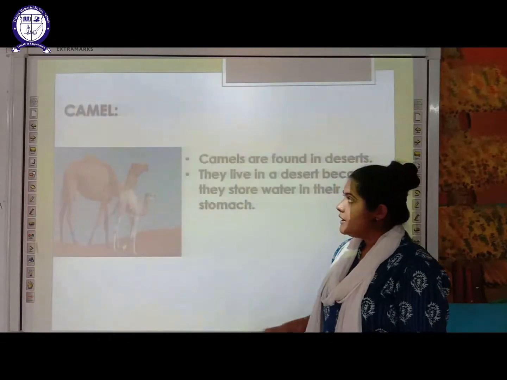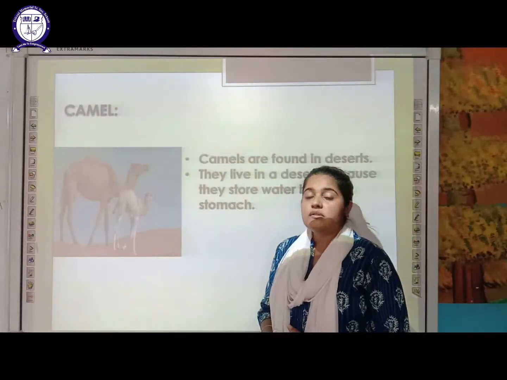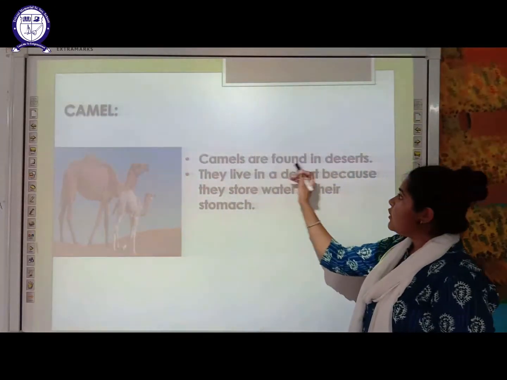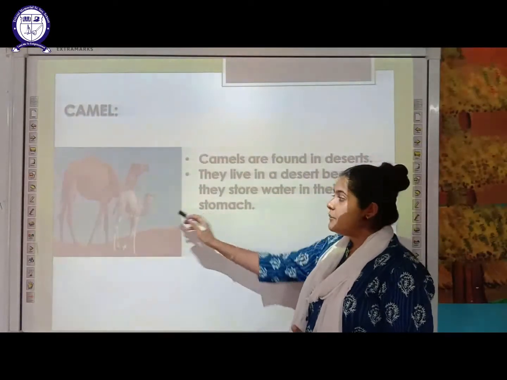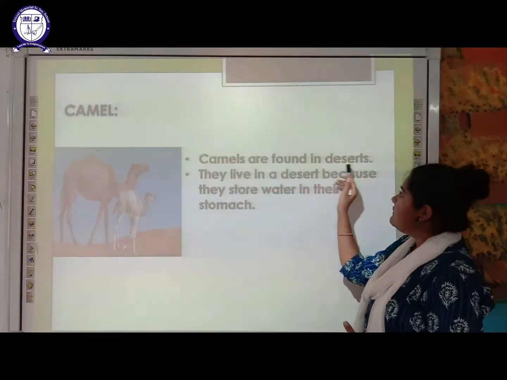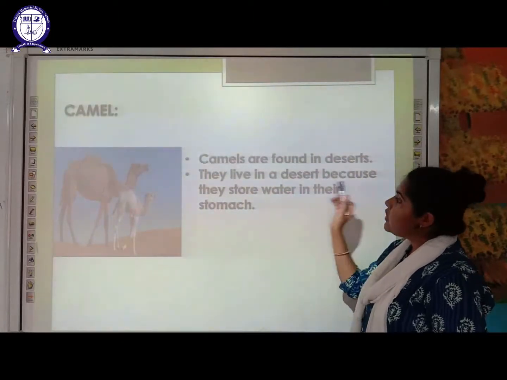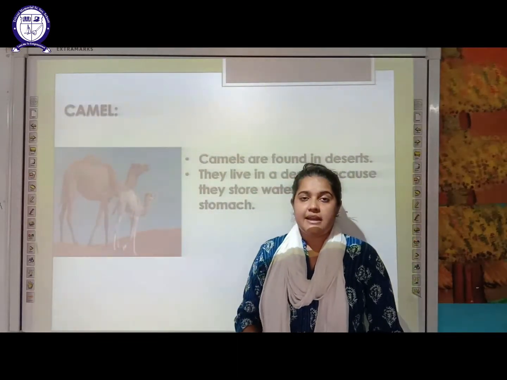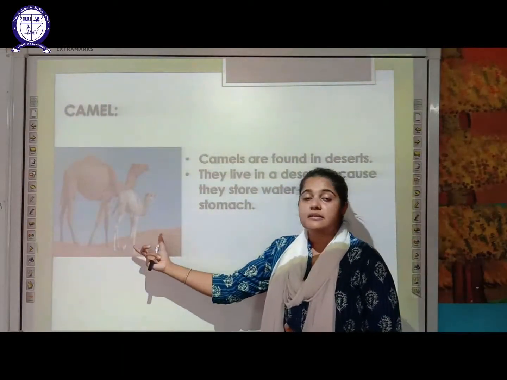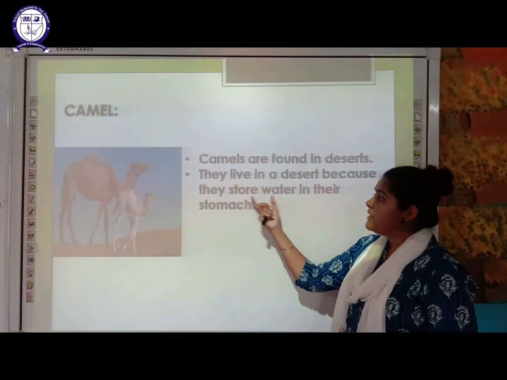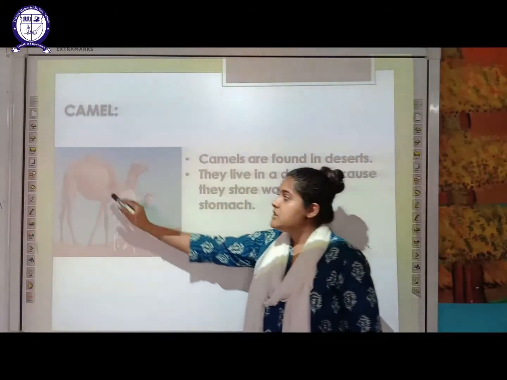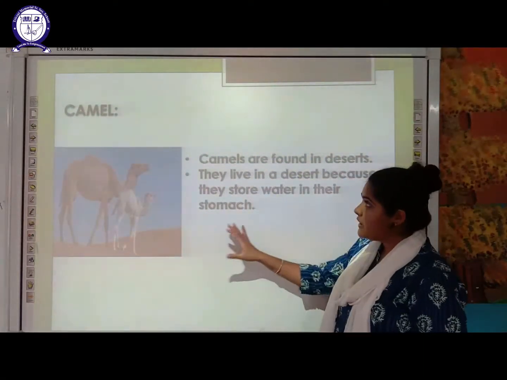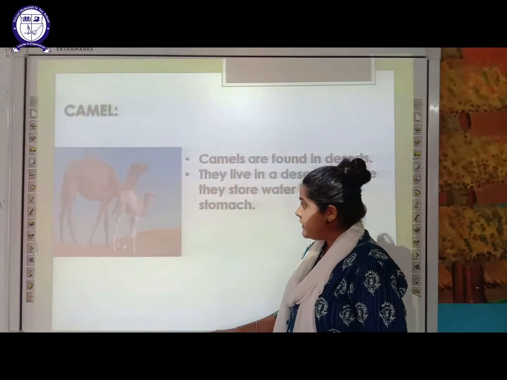Next, if we discuss animals, those animals which require less water, an example is the camel. Camels are also found in the desert. You might have seen that camels live in the desert. They live there because they store water in their stomach. As you know, the availability of water is very low in the desert. So how do these camels survive there? Because they have the ability to store water in their stomach and utilize it later on. That is how a camel survives in the desert.